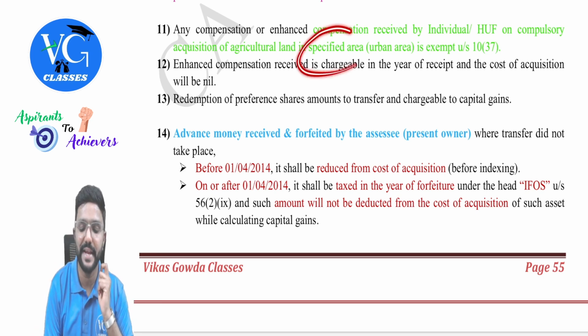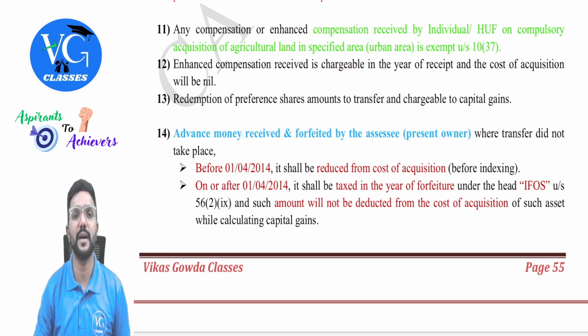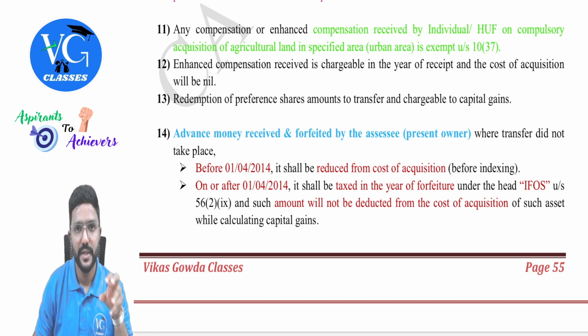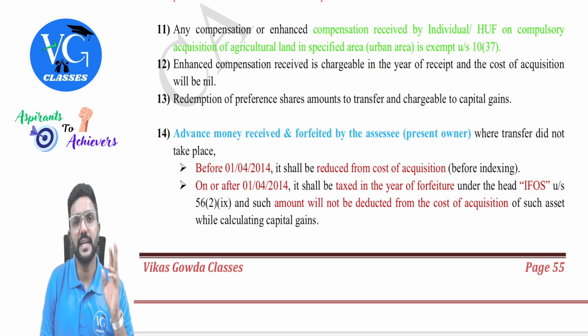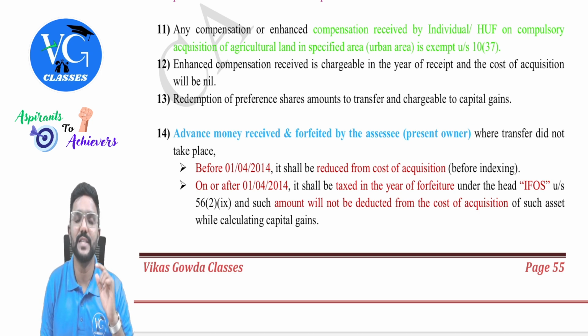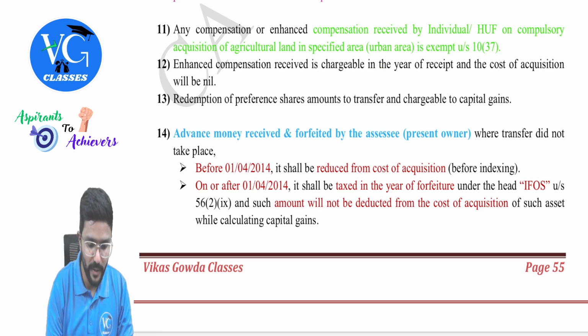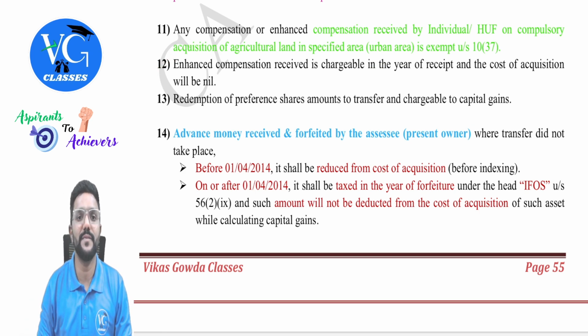And what is a specified area? I have already covered it in chapter 1 when I was explaining the agriculture income definition, guys. Got it? Yes, I repeat. If the agriculture land is in a specified area, then we treat it as urban agriculture land. It is a capital asset. But if agriculture land is not situated in a specified area, then we call it rural agriculture land. It is not a capital asset. Okay? Yes, sure.